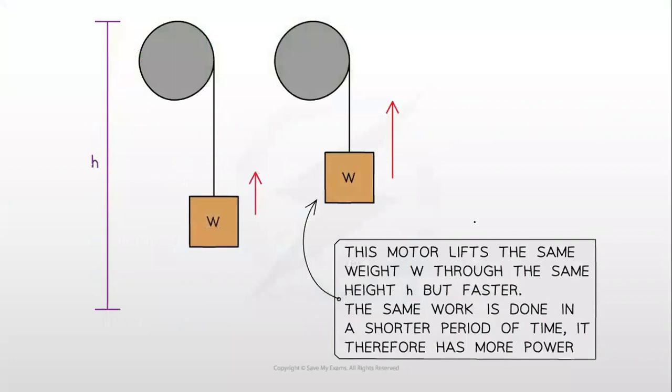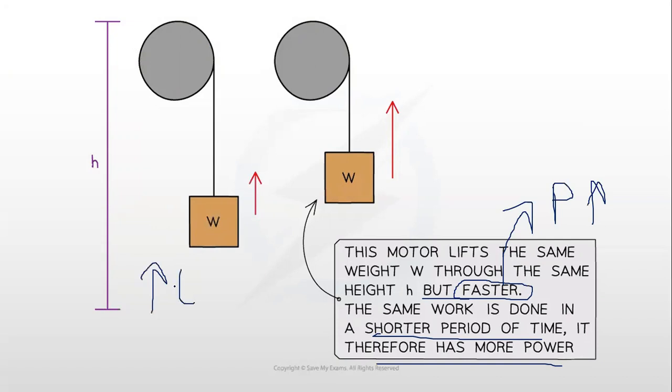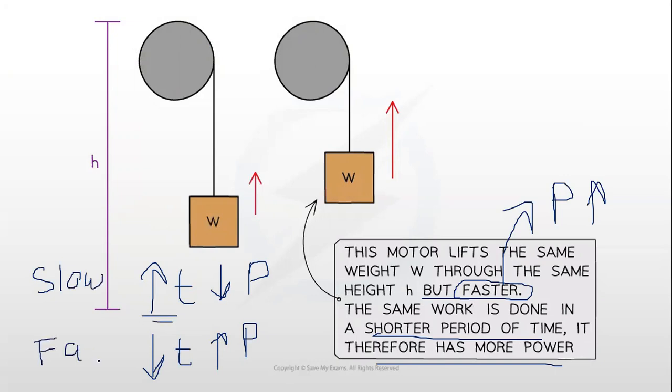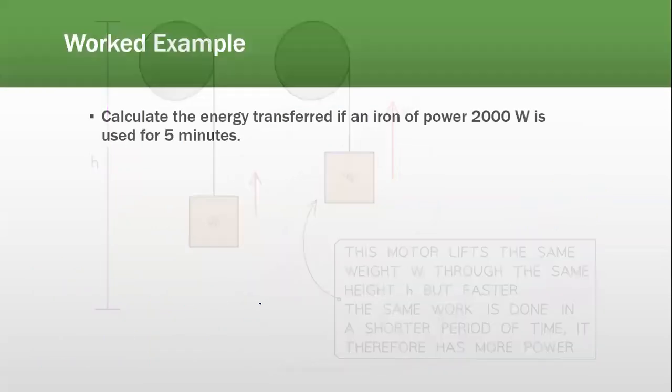तो ये देखें. This motor lifts the same weight through the same height but faster. Faster है तो it has more power. The same work is done in a shorter period of time. It therefore has more power. तो एक हमारे पास relation क्या आ गया है? More the time, lesser would be the power. Lesser the time, more would be the power. तो ये आपके पास है example for slow. Slow takes more time. और अगर आपके पास faster है तो faster takes less time having more power.